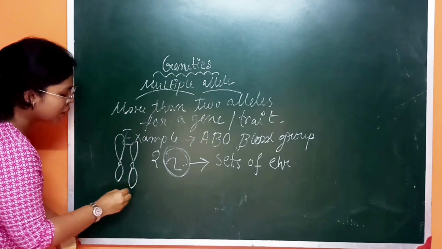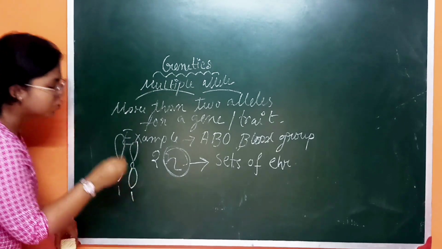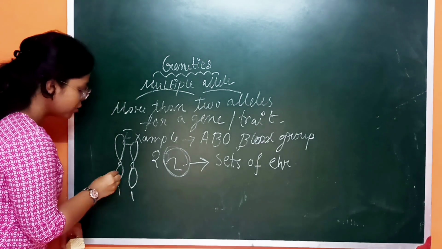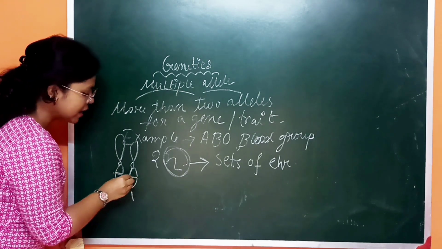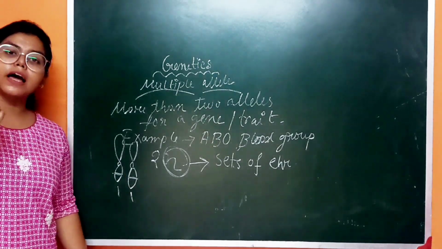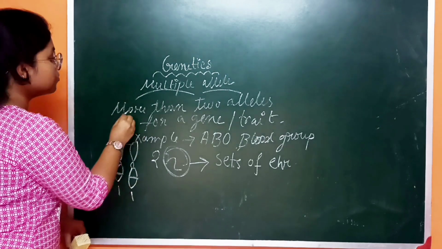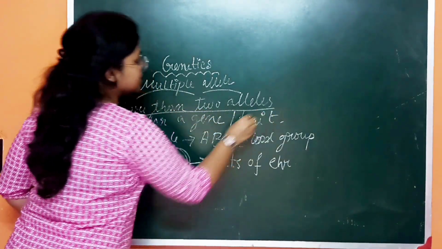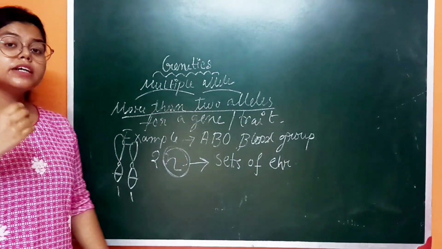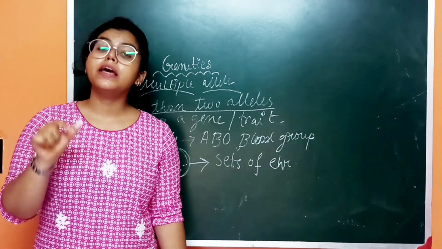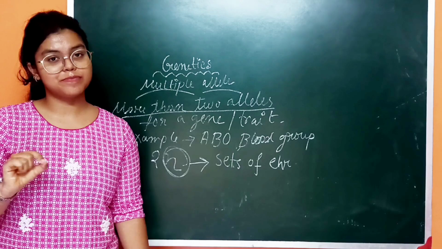Suppose these two are chromosome number 1 and chromosome number 1. So there are two sets of chromosome. Here one allele is present, and in the other chromosome the other allele should be present, right? So why is it said to be more than two alleles? It is said because it is applicable for a particular population.